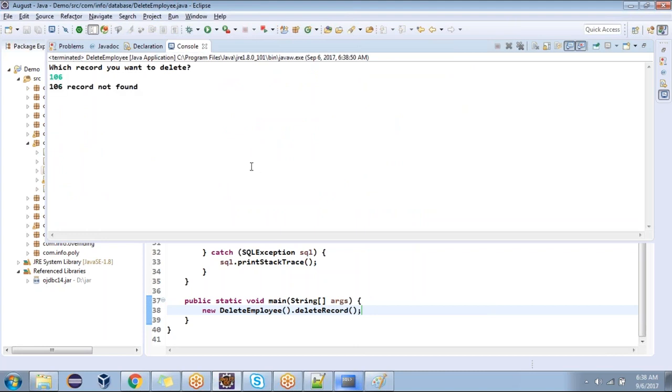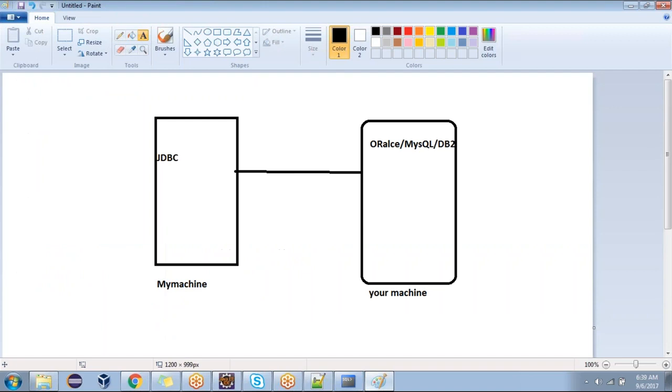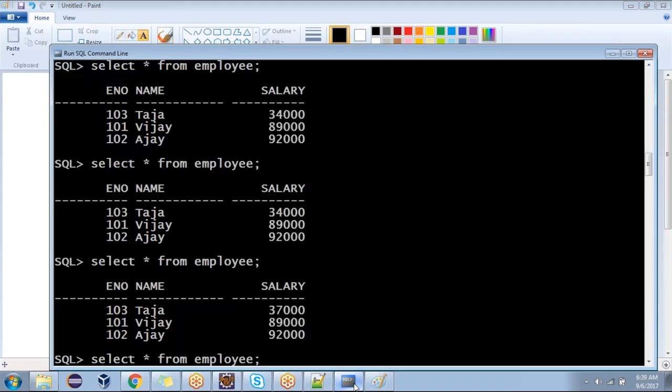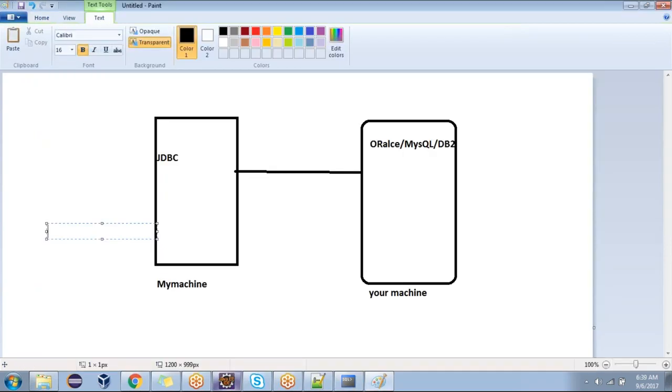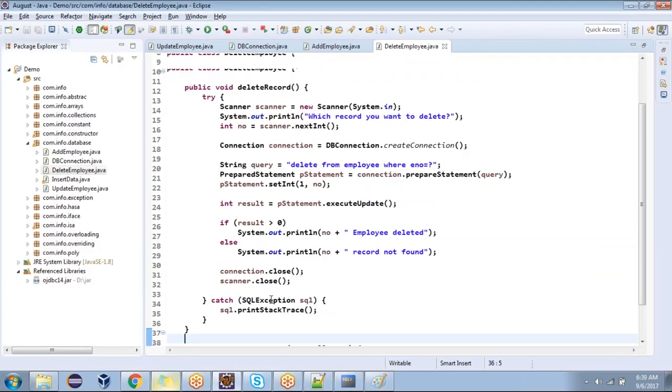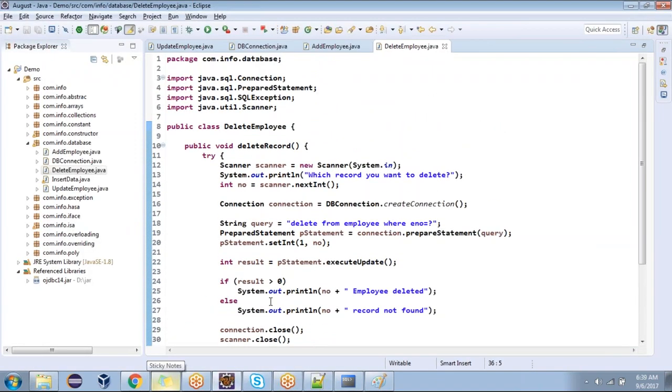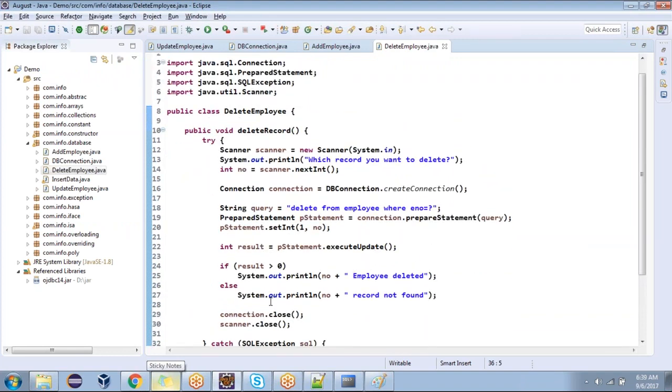Record not found. Okay, I want to delete 103. Do we have that record? Delete it. Any questions? Yes or no, guys? No, sir. Deleted from the database also. You guys are with me? Done. Insert, update, delete.